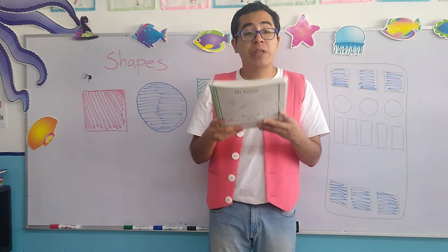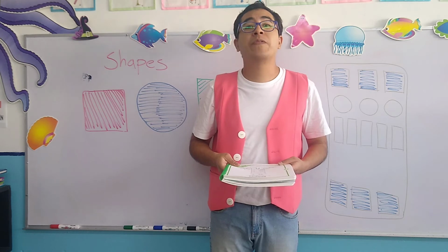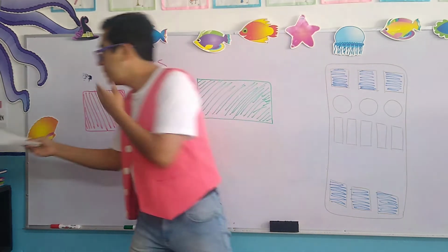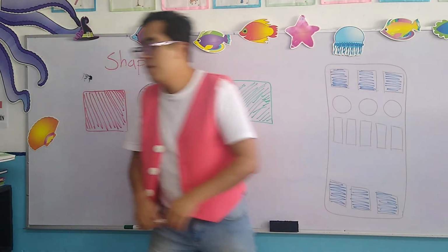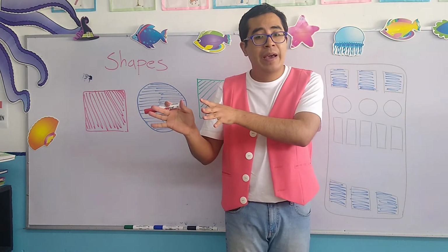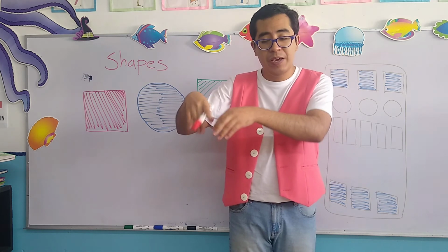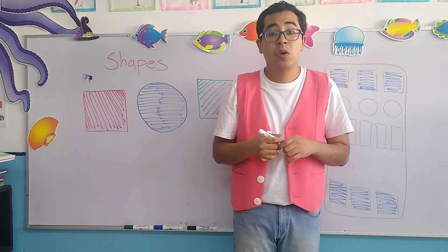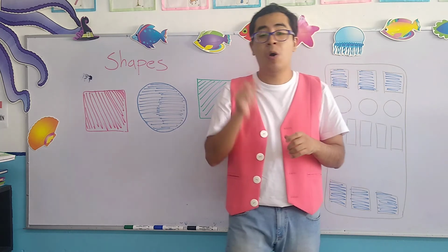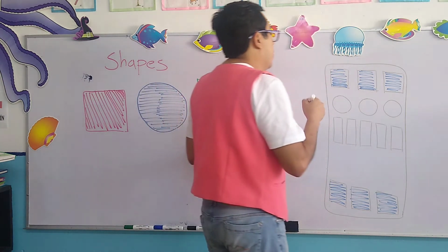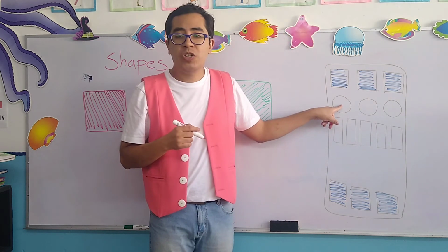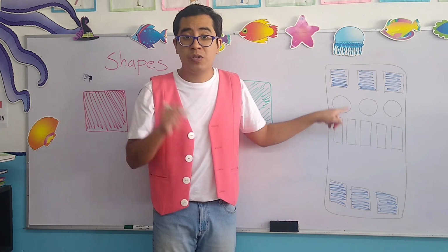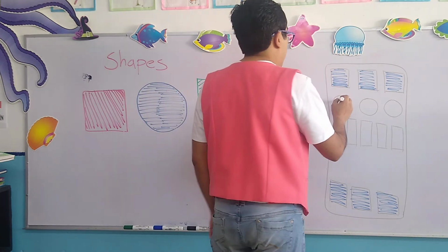It says, with color red, all of the circles, only the circles with color red. So, remember, you have to have at hand your pencil case, reach for it, look for the color red, pick it up, and concentrate on the circles. Only circles color red. So, once again, these shapes right here, are they circles? Yes, they are. So we are going to paint them with color red.